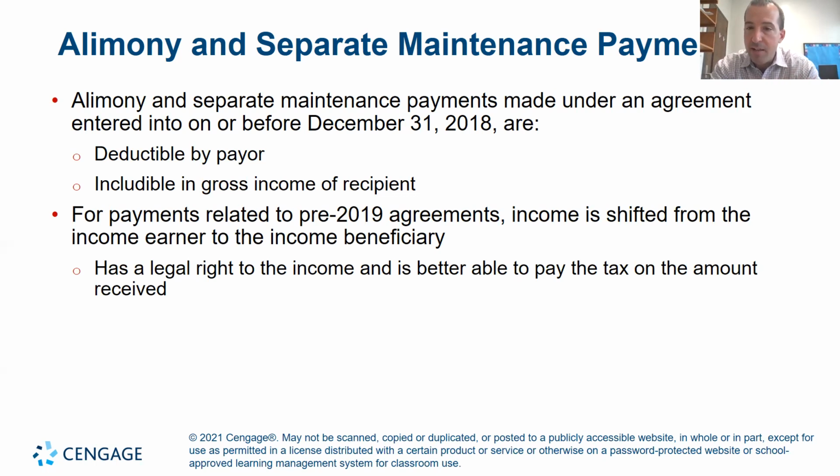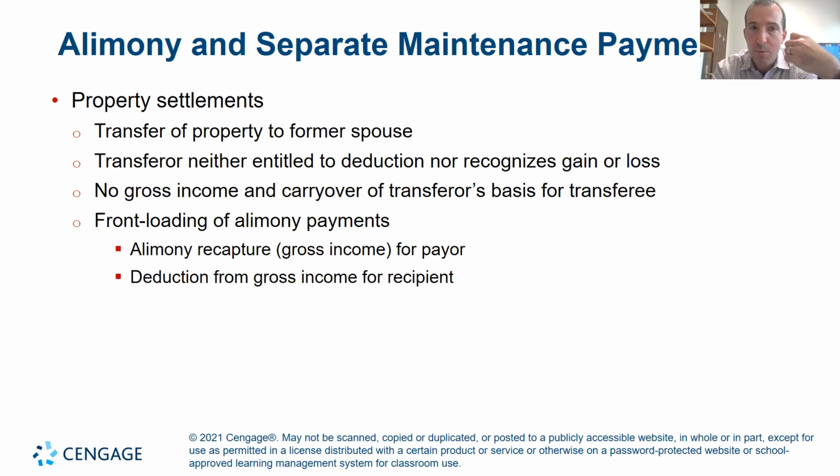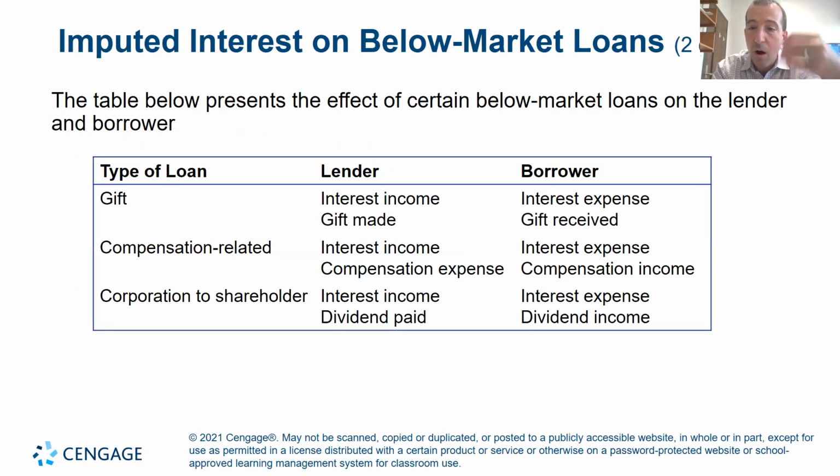However, if an individual enters into a separation agreement after December 31st, 2018, then for 2019 and all the years after, that income is excluded from gross income. So if you receive an alimony payment for any agreement entered into after December 31st, 2018, you're not taxed on that income. However, if you entered into the agreement before December 31st, 2018, and you receive an alimony payment, that alimony is included in gross income for all the following years.